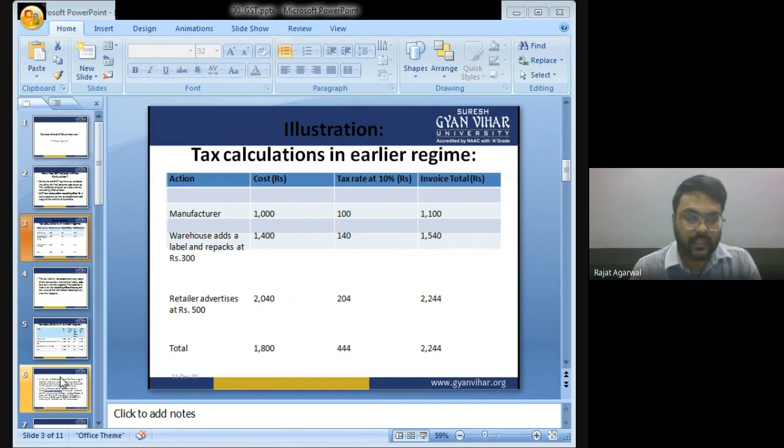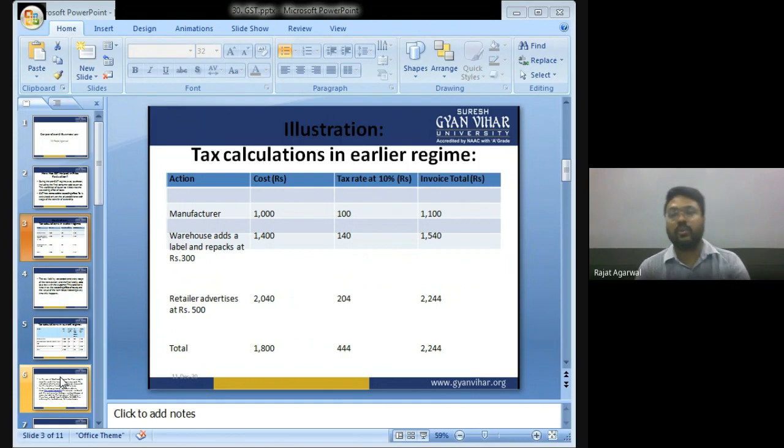The cost is now 2040. Out of this 2040, we have already paid tax on 1540. Again I am paying tax on this 1540 plus 500, that is 2040, so I am paying tax of 204.